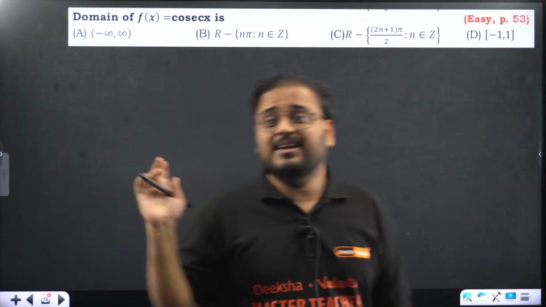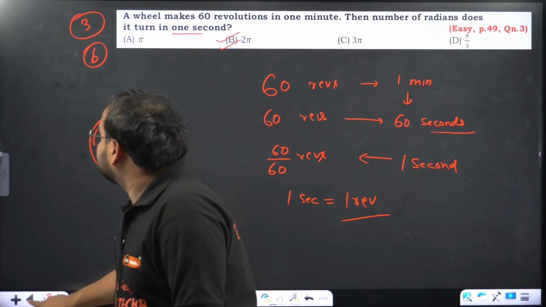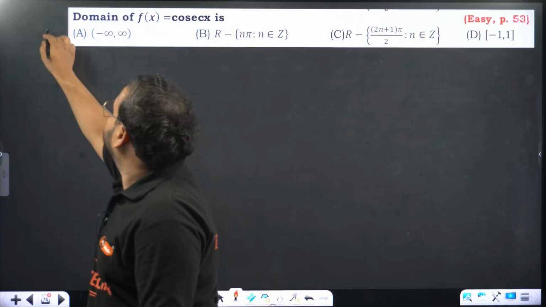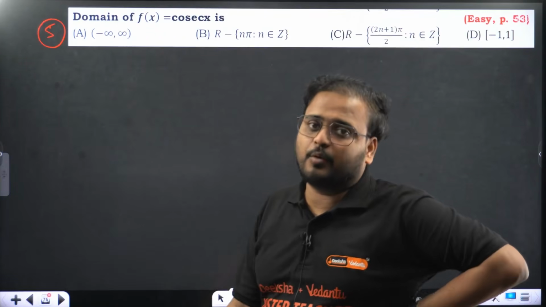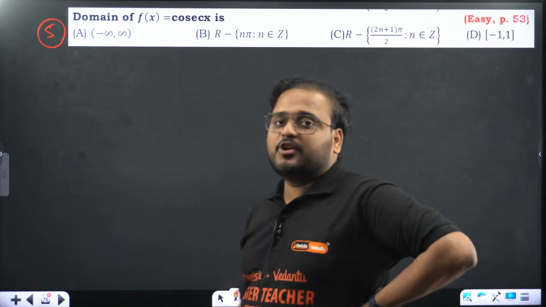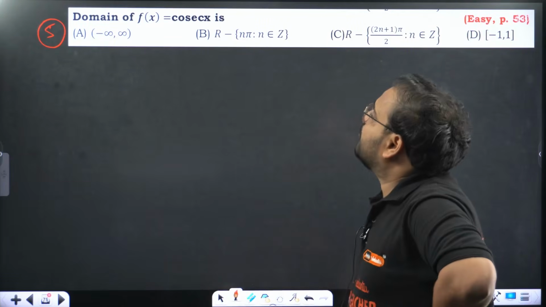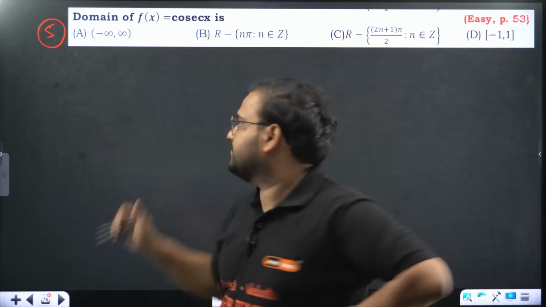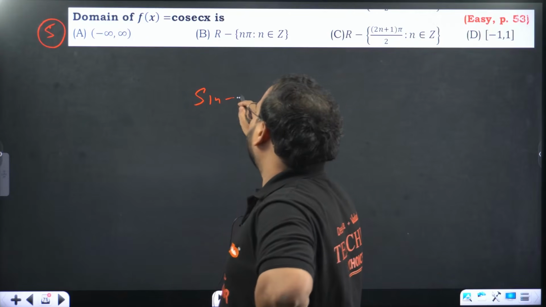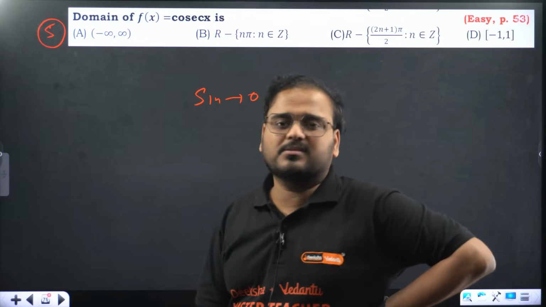Next, as I said, questions do come like this. Okay. Domain and range wala question will come. So please remember the entire table of domain range of all 6 trigonometric functions. Domain of cosec. Cosec is not defined when sine is 0. Correct, na? When sine is 0, cosec will become 1 by 0, na? We will not define that.